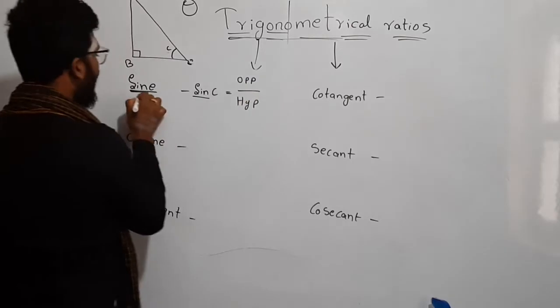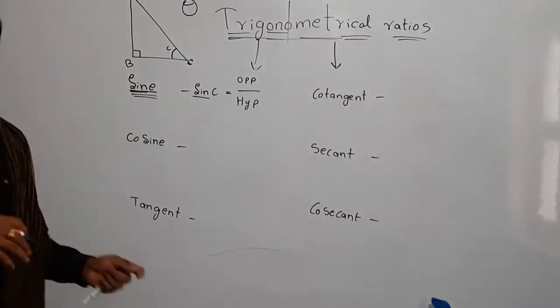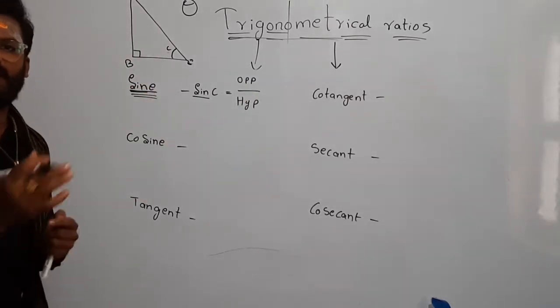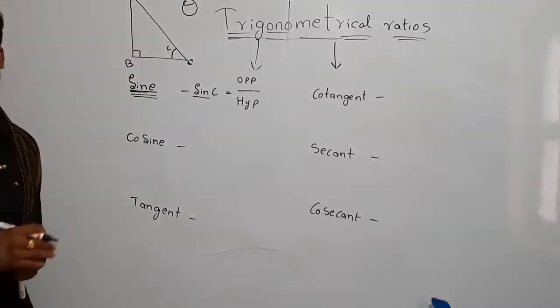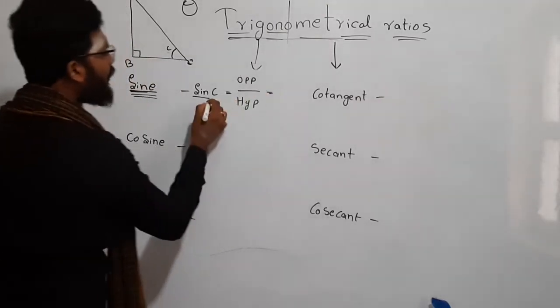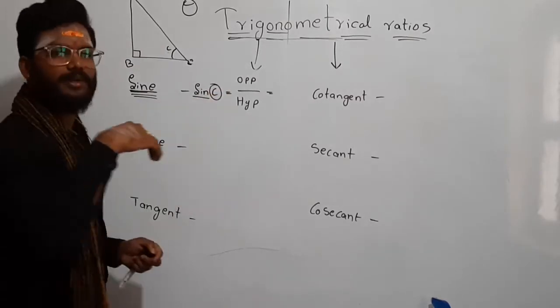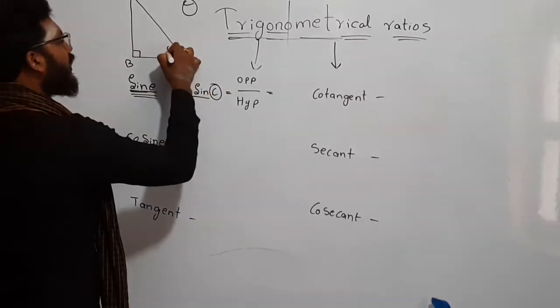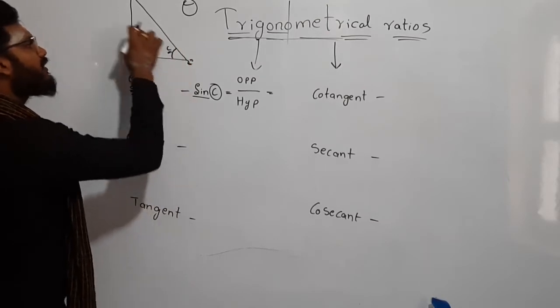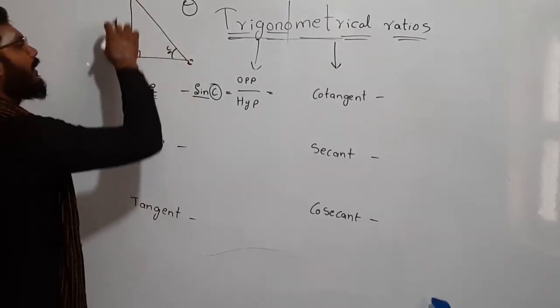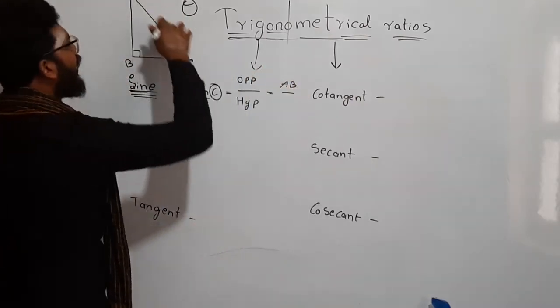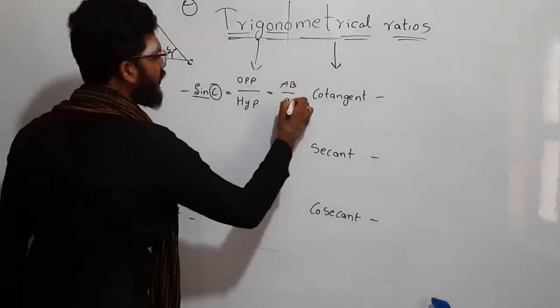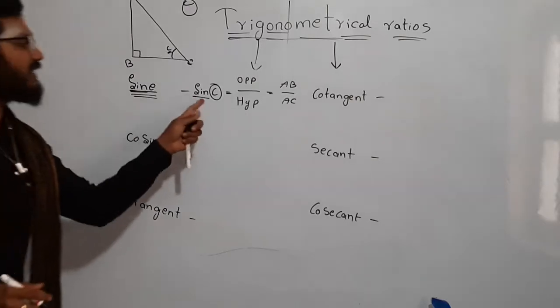Sine gives the ratio of the side opposite to that angle, the side opposite to the particular angle, by the hypotenuse of the triangle. So here, what is the side opposite to this angle? Here, the angle is C. So the opposite side is nothing but AB, right? So AB, the opposite side, by the hypotenuse AC. Okay, so I am writing sin C.